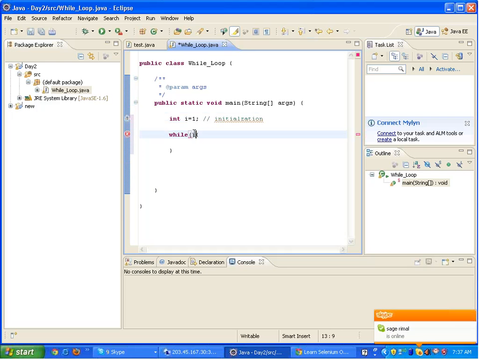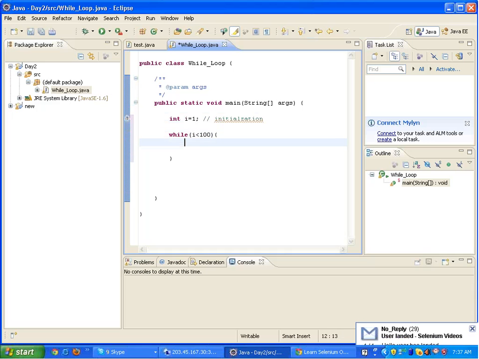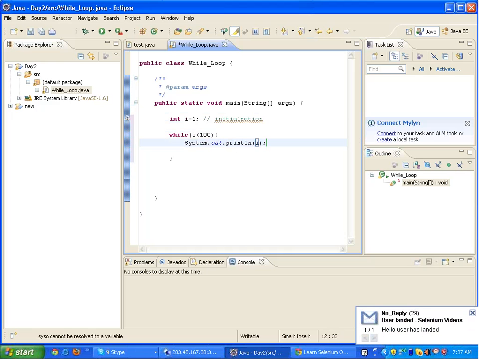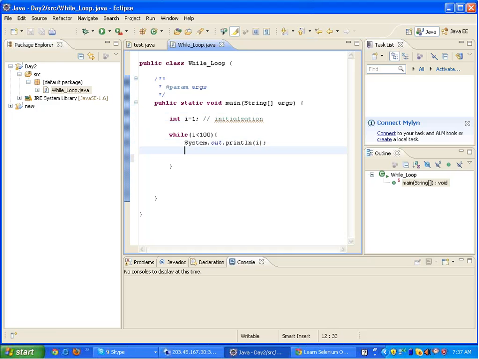Inside the round brackets you have to give some condition which evaluates to boolean type. That I will write: while i less than 100. And inside the while loop I will write system.out.println(i), and on the next line I will write i equals i plus 2.